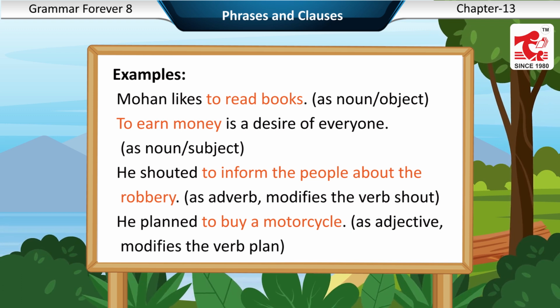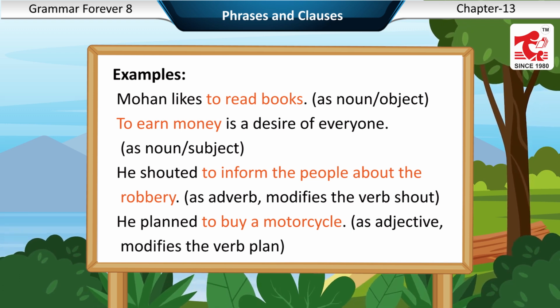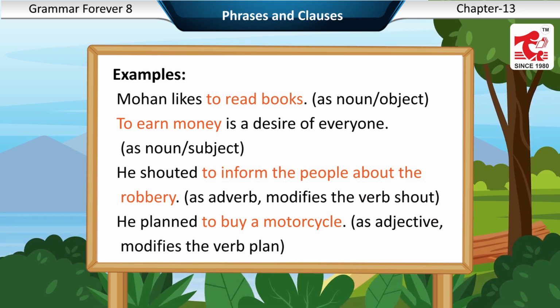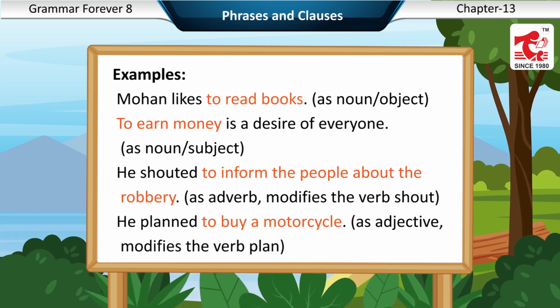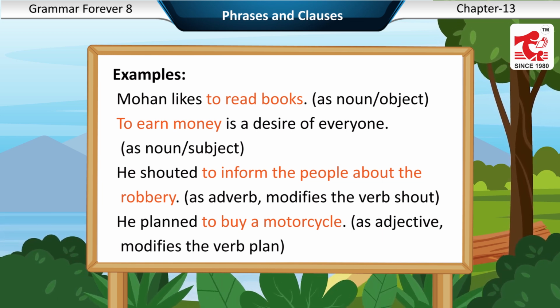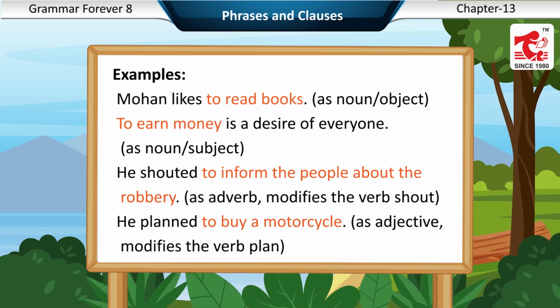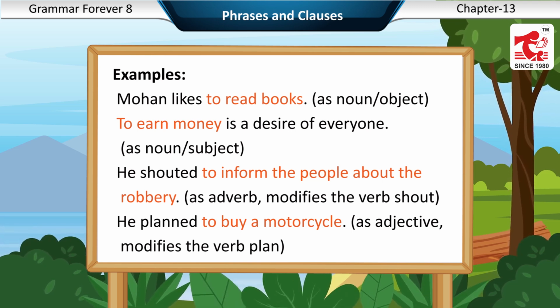Examples: Mohan likes to read books. As noun or object. To earn money is a desire of everyone. As noun or subject. He shouted to inform the people about the robbery. As adverb, modifies the verb shout. He planned to buy a motorcycle. As adjective, modifies the verb plan.